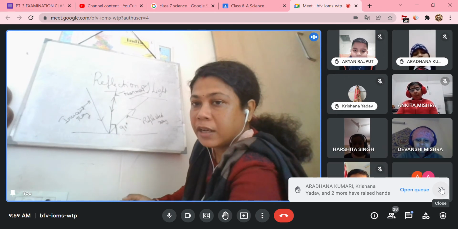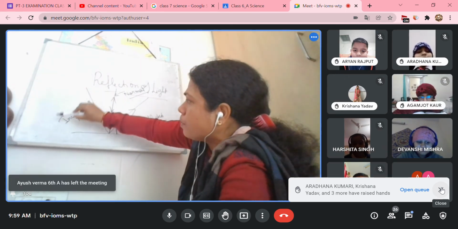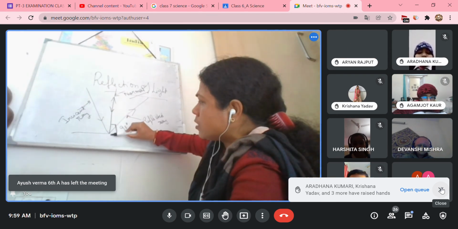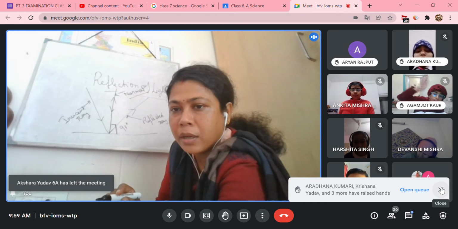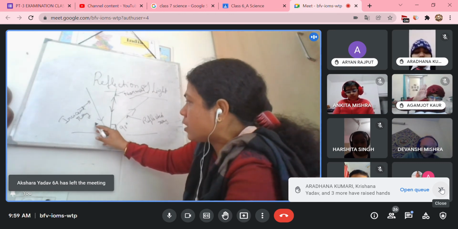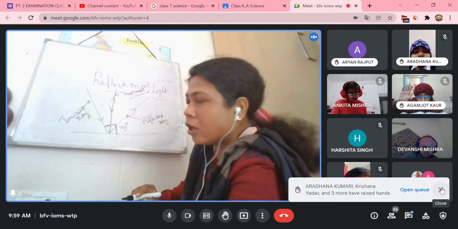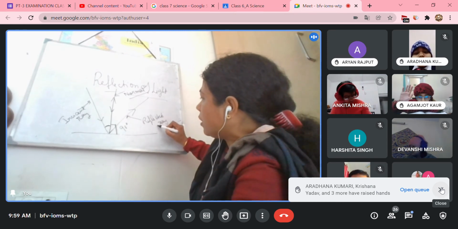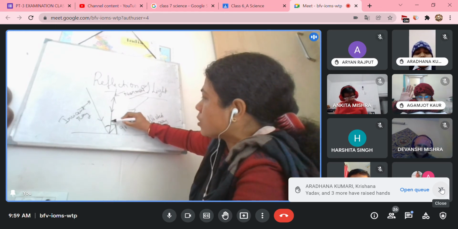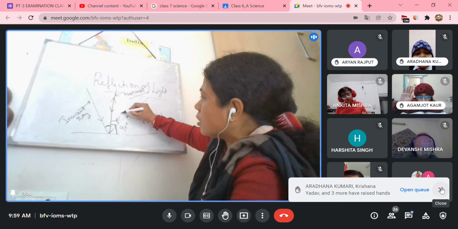It doesn't get deviated. In all other cases, if the light is coming at any other place, it will be incident on a place and bounce back, making an angle with the normal. The angle the incident ray makes with the normal is called the angle of incidence, and the angle the reflected ray makes with the normal is called the angle of reflection.